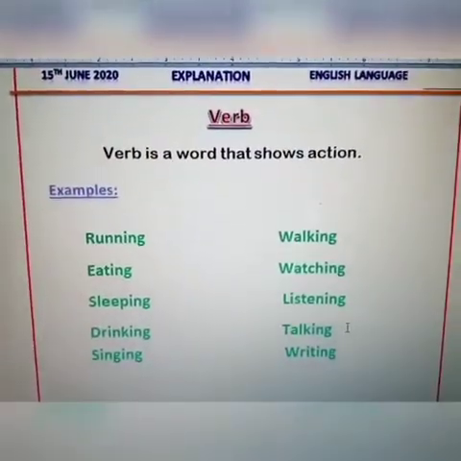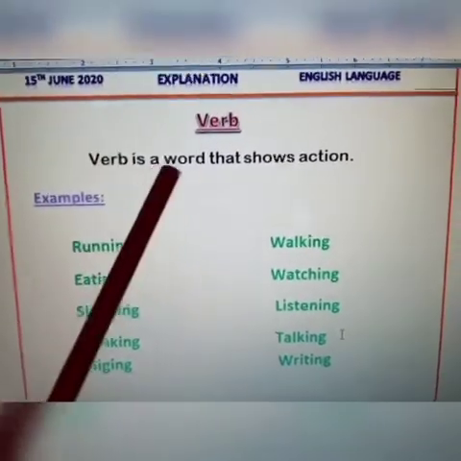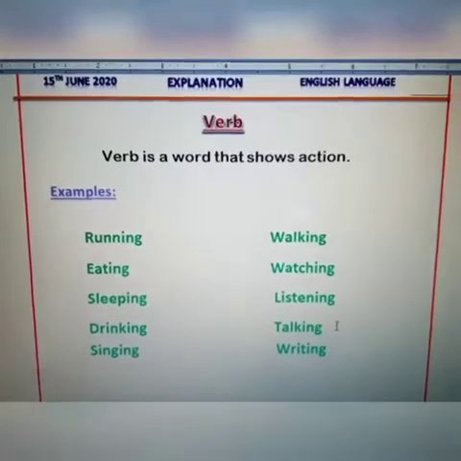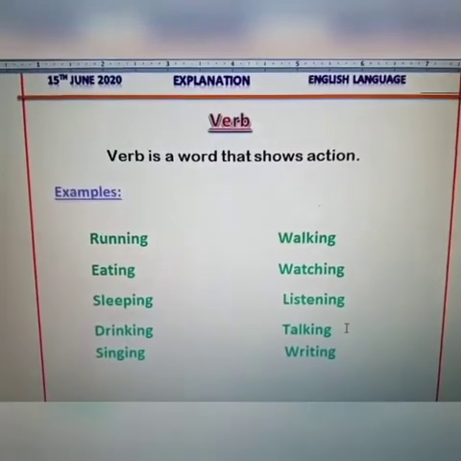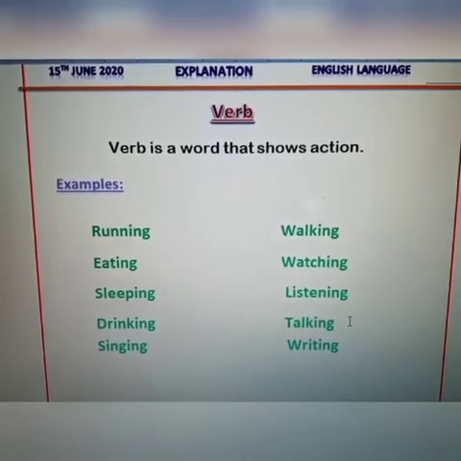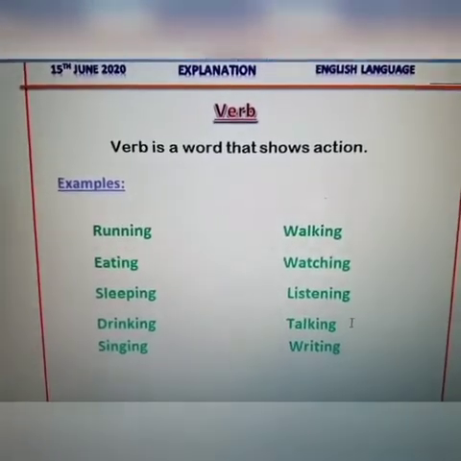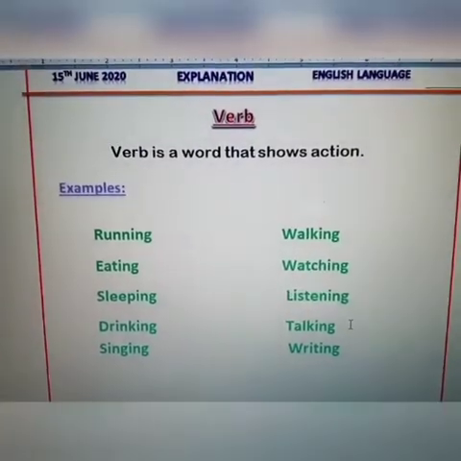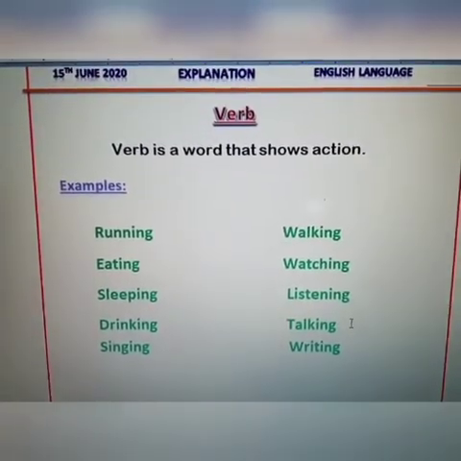Alright, what is a verb? A verb is a word that shows action. Now, what does it mean? It means that whenever you do something, whatever you do, that is called a verb. Your actions. As right now I'm talking to you, so this talking is called a verb.